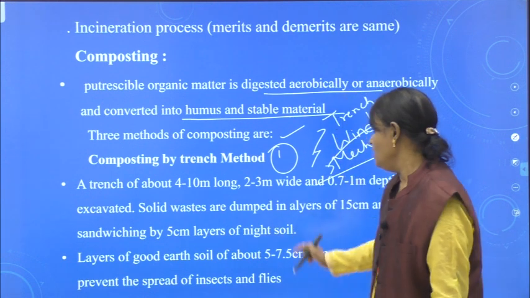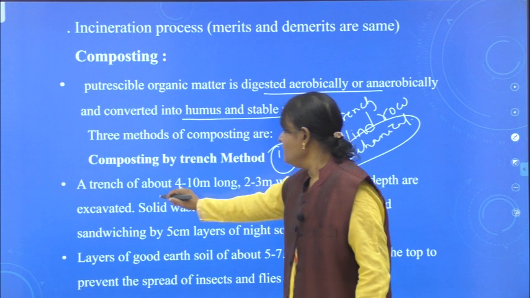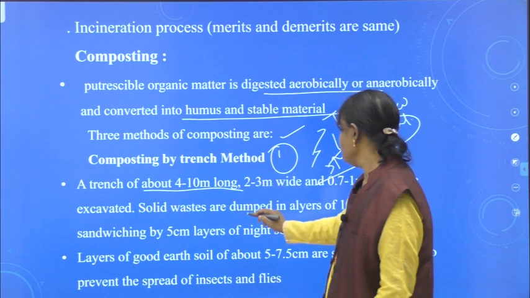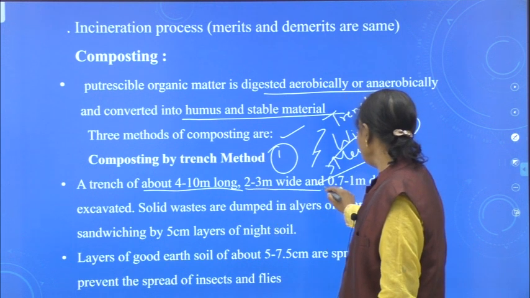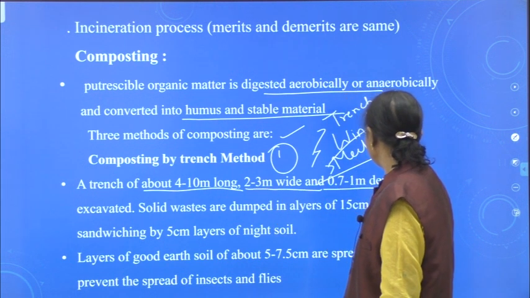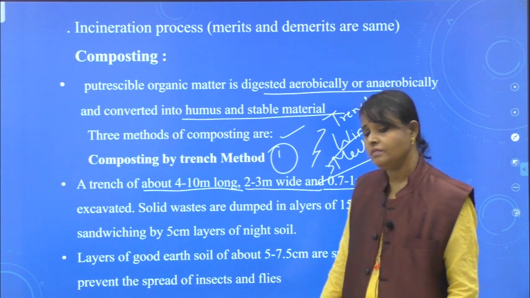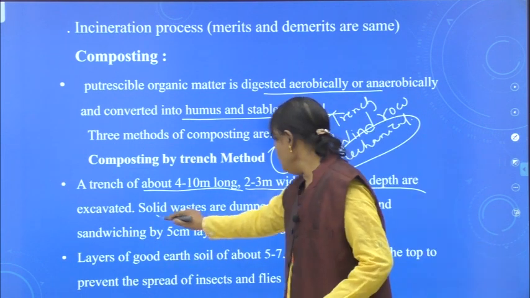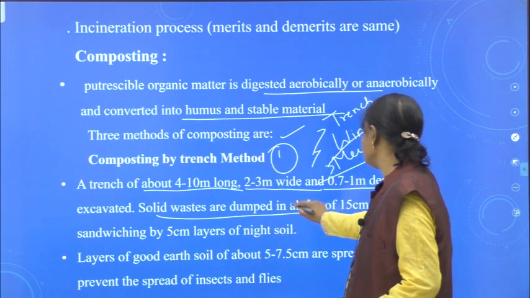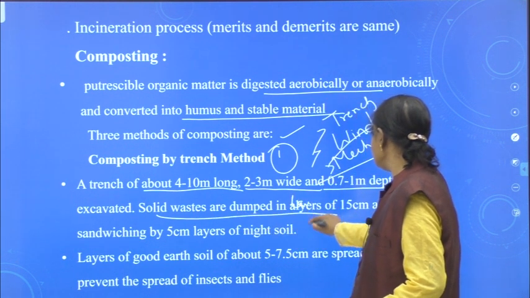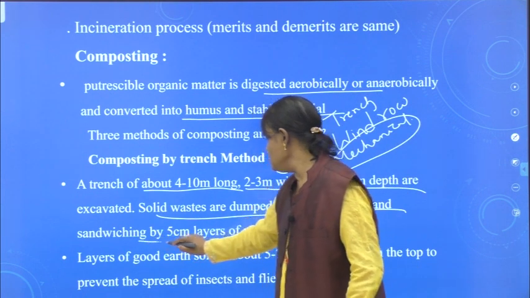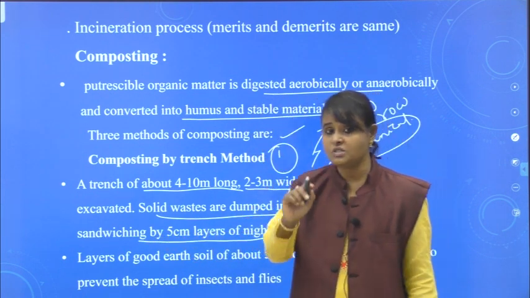Let me tell you about the trench method. Here, a trench of about 4 to 10 meters long, 2 to 3 meters wide and 0.7 to 1 meter depth is excavated. The solid wastes are dumped in layers of 15 centimeters, sandwiched by 5 centimeter layers of night soil.